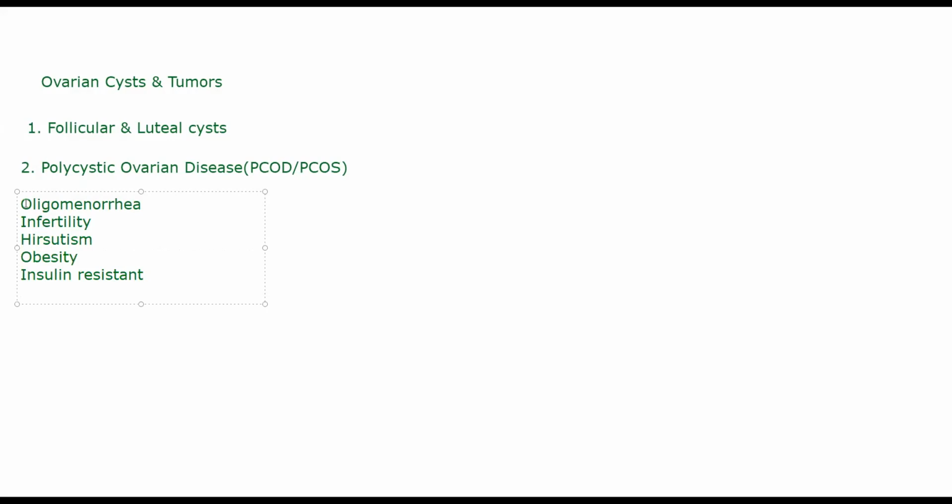Then there is persistent anovulation. Anovulation is basically when your ovary does not produce any oocyte. That is why infertility is occurring, and the ovary itself will become fibrotic and cystic. Actually, fibrotic cysts are seen in the ovary.